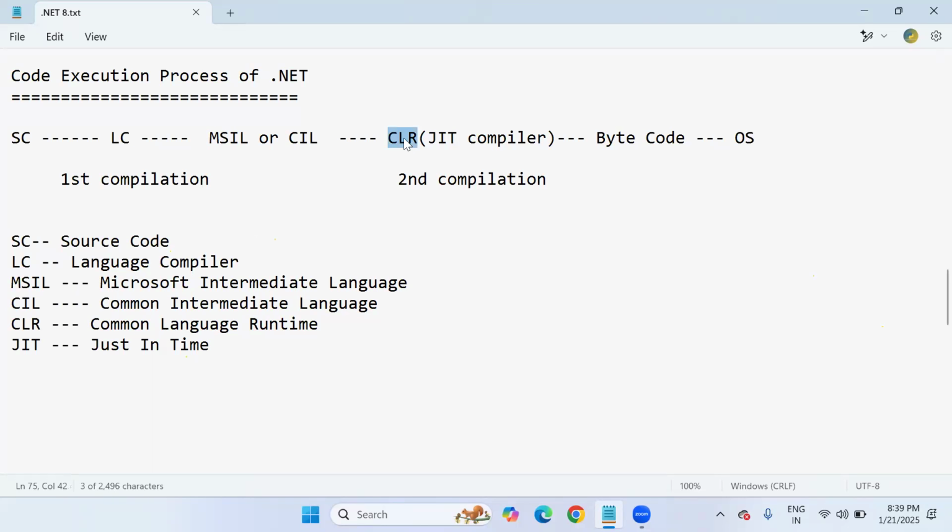See, it is very important for us. Just as Java programmers have the JVM architecture, the Java Virtual Machine, which plays an important role in Java program execution, the same in .NET program execution. Who plays the important role? The CLR, Common Language Runtime. So this is the main component. Without the CLR, we can't execute our code. We can't run our code.